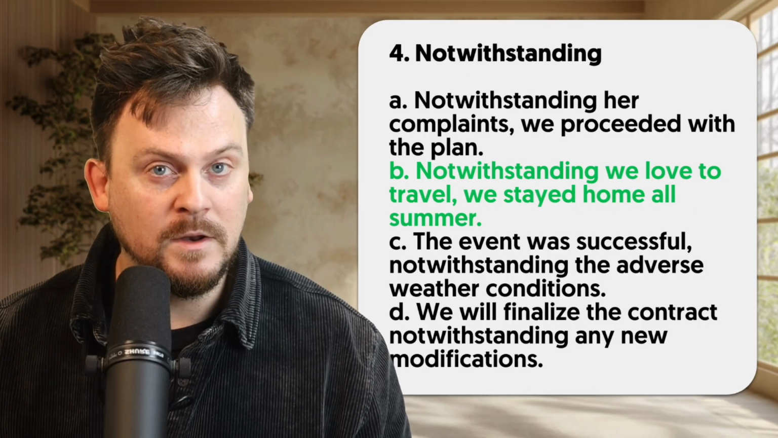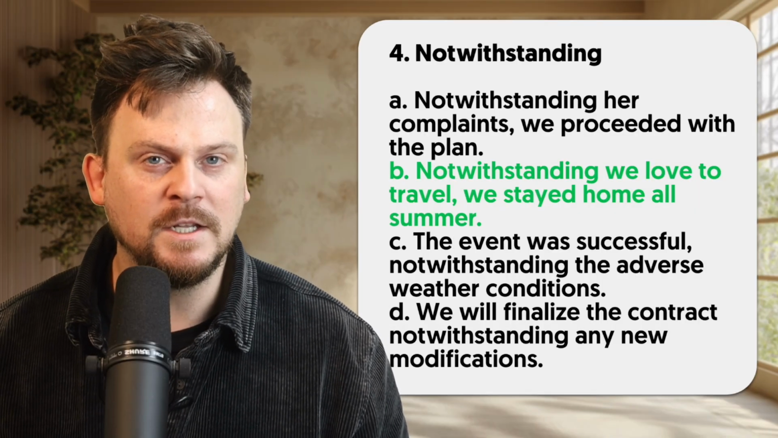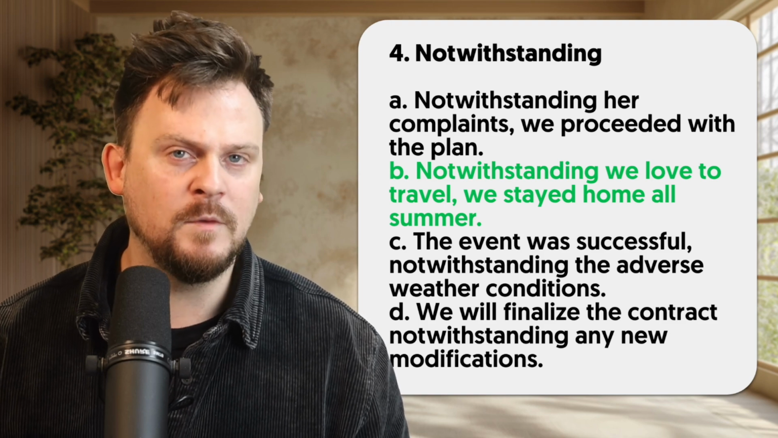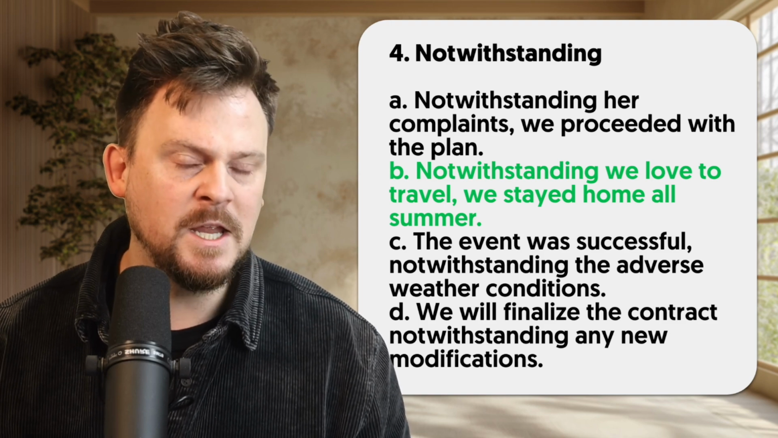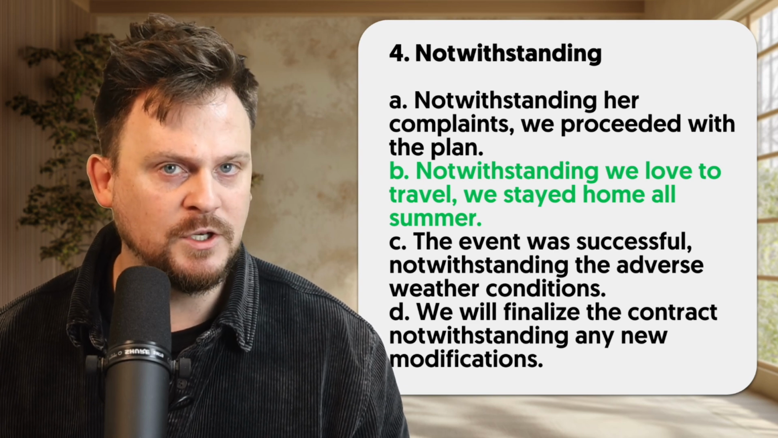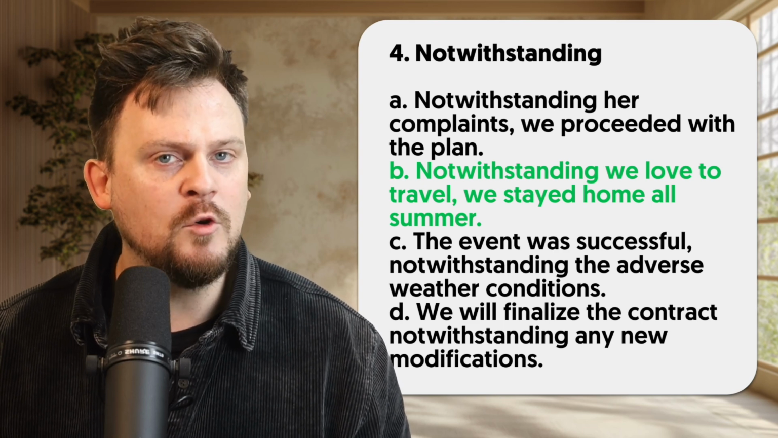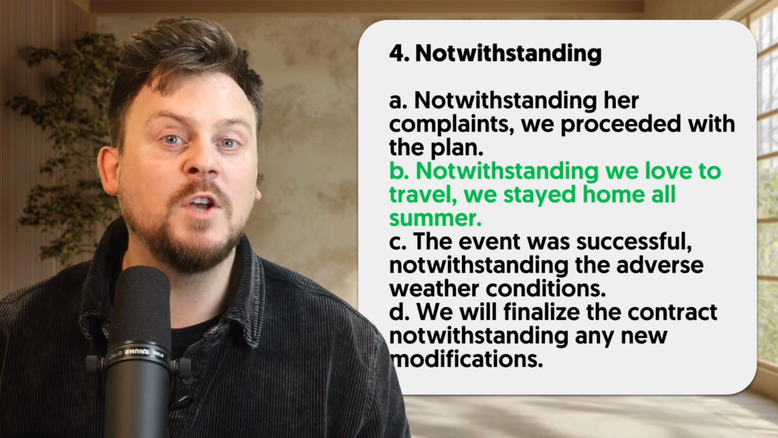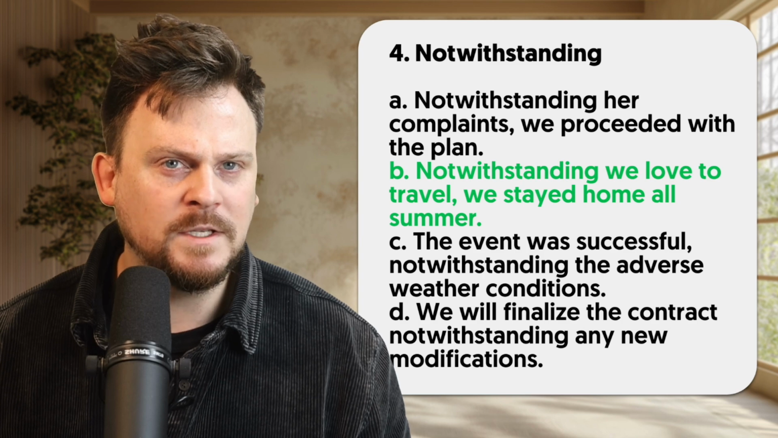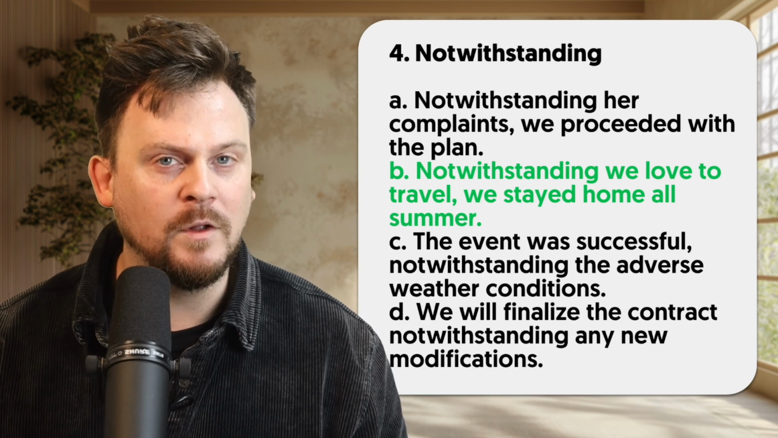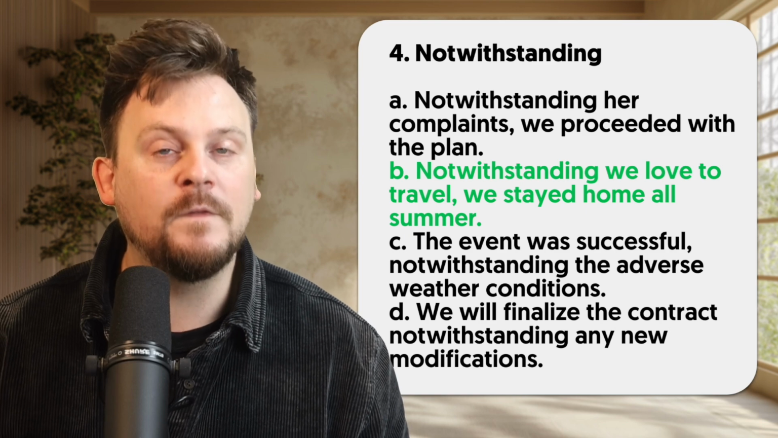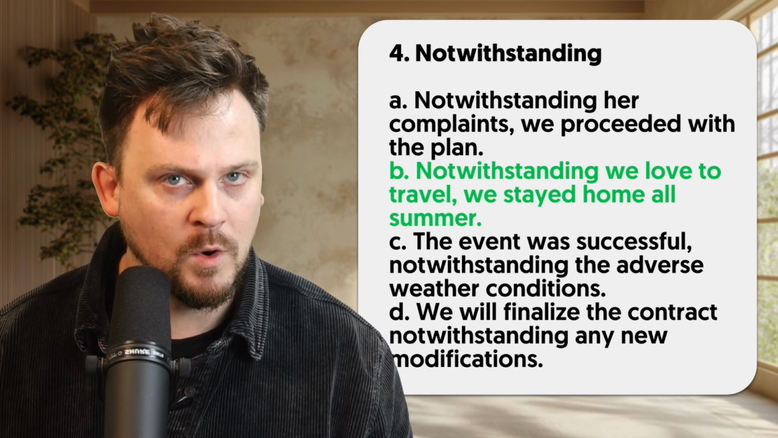B. Notwithstanding is awkward in this sentence mainly because of the phrasing. If you look at the other three examples, notwithstanding her complaints, notwithstanding the adverse weather conditions, notwithstanding any new modifications, it's always going before a noun phrase. But notwithstanding we love to travel is not a noun phrase, and therefore the phrasing is awkward.